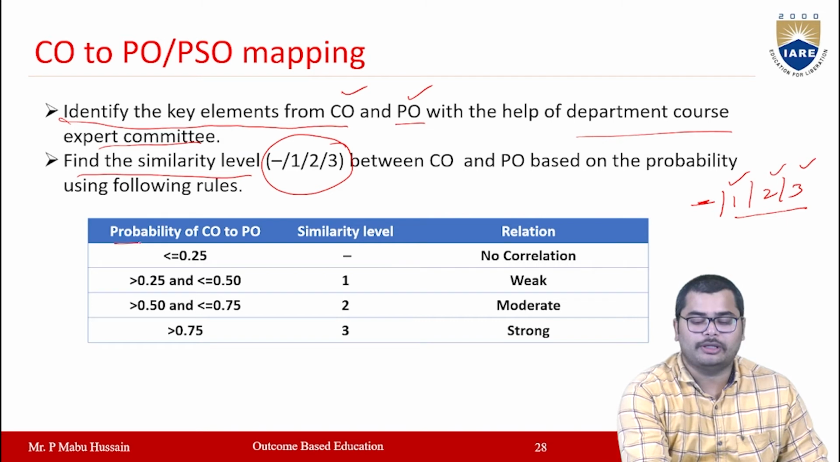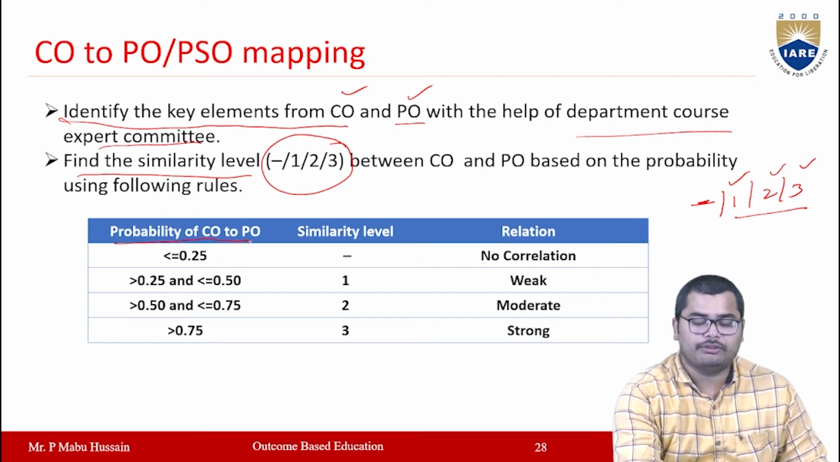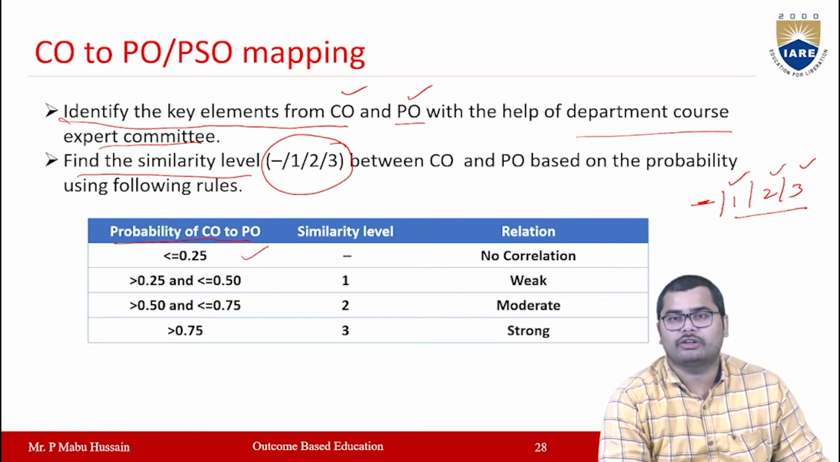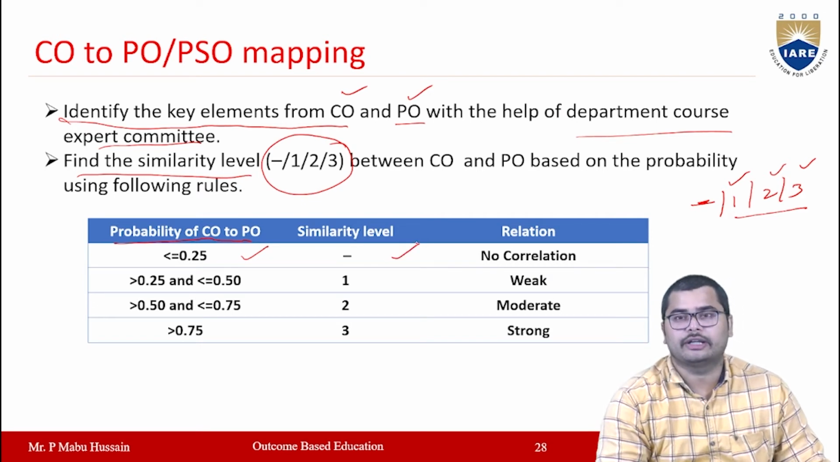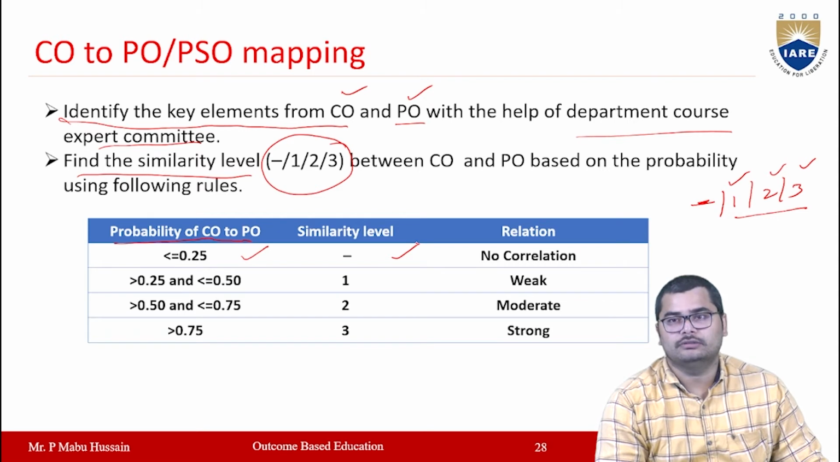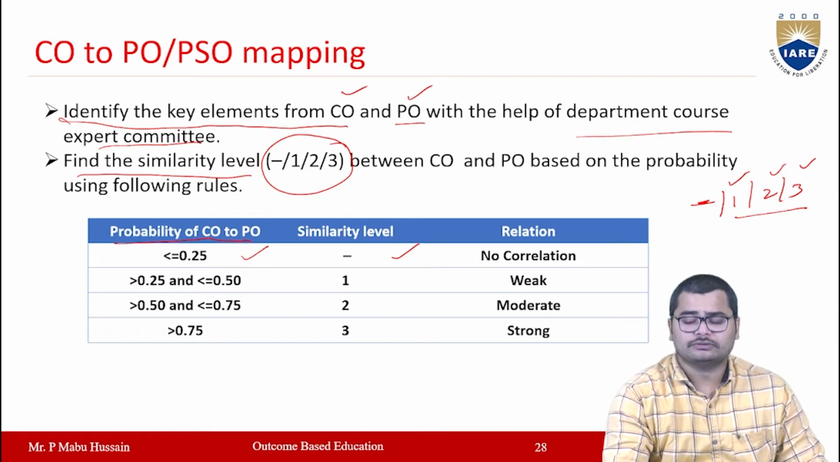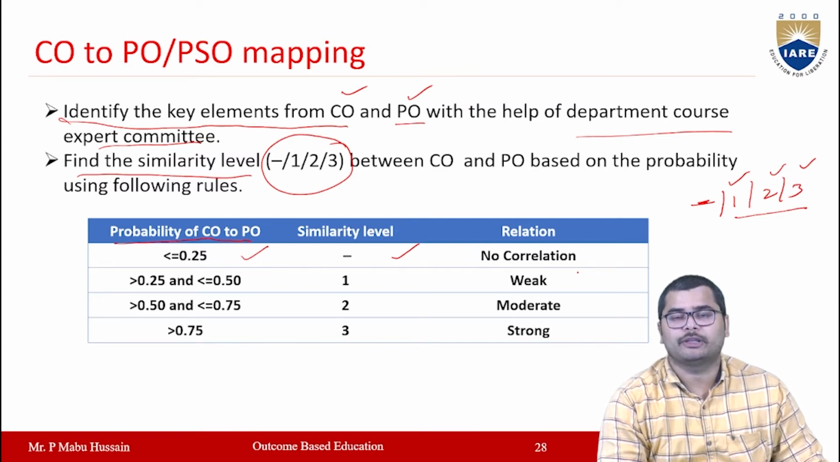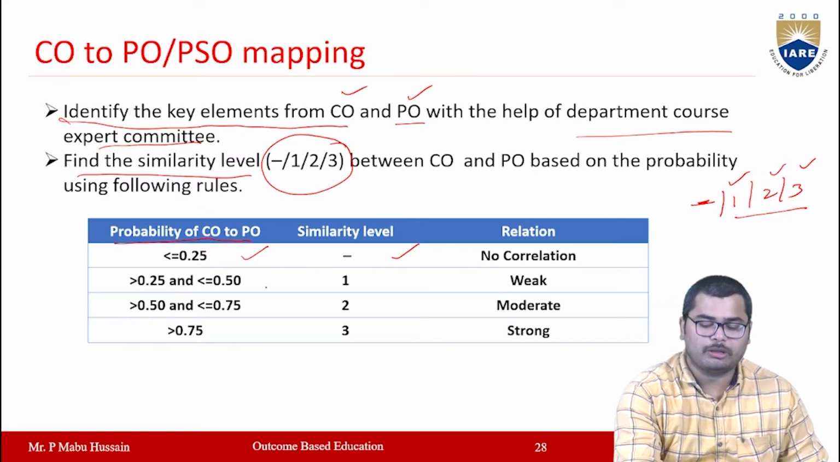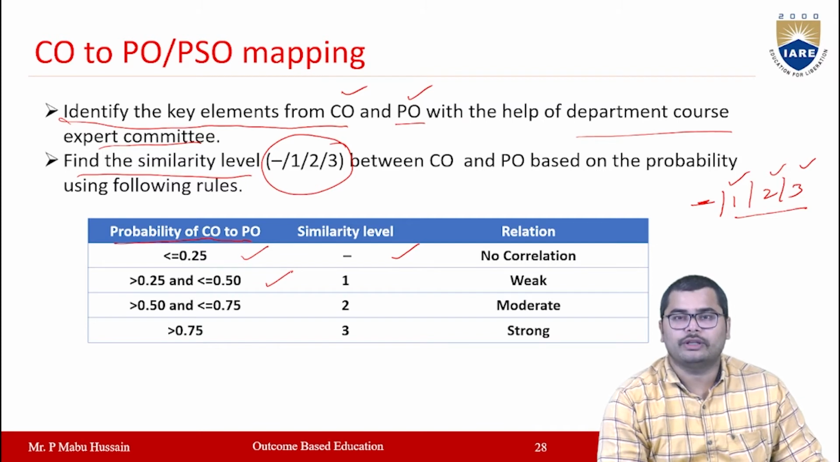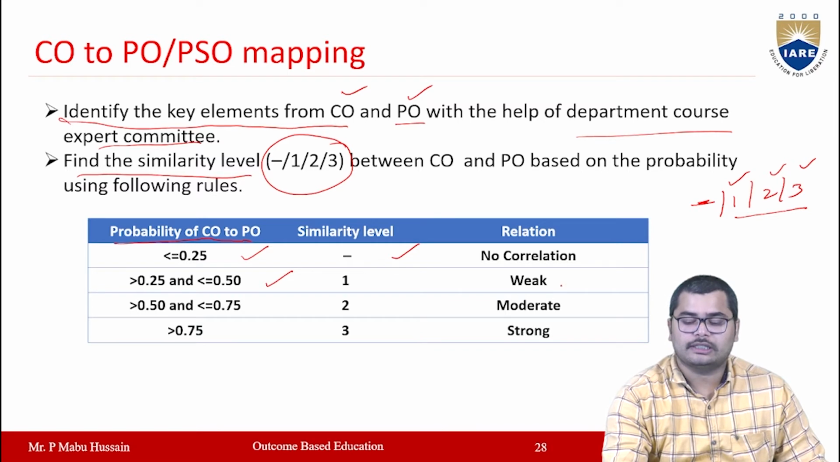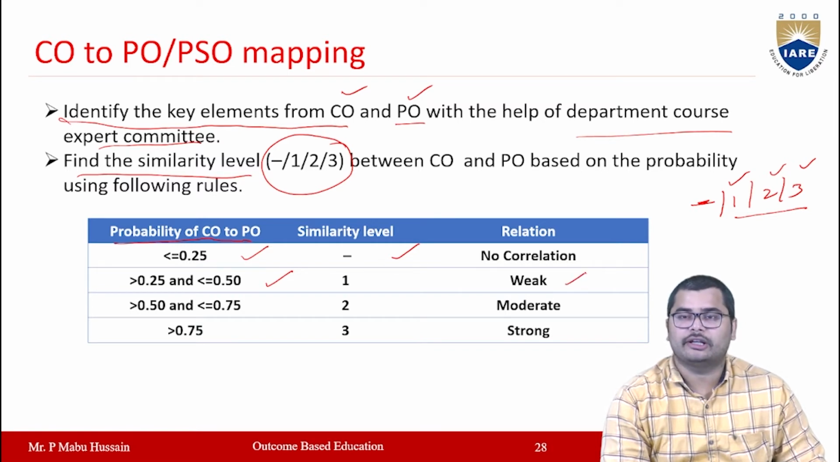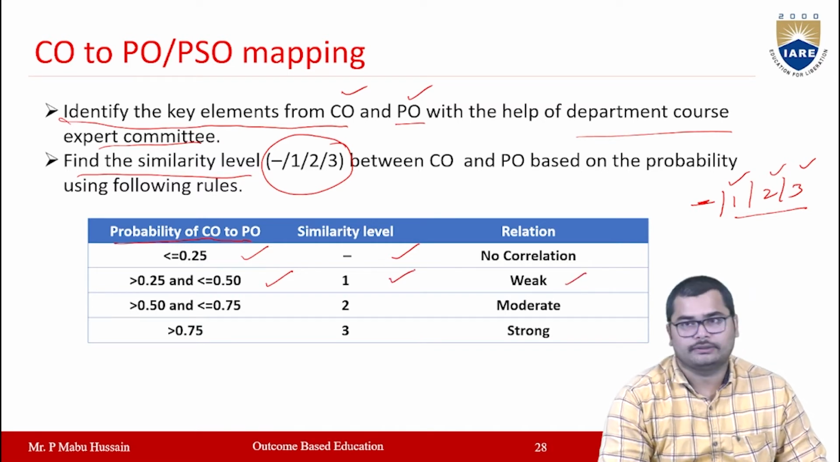If you find the probability of CO to PO mapping, and if that probability is less than or equal to 0.25, then in such a case, the similarity level you can take as 0 or dash, which means that there is no correlation between that particular CO and PO. Suppose the probability is in between 0.25 and 0.5, then the correlation is weak, and the similarity level you can put as 1.